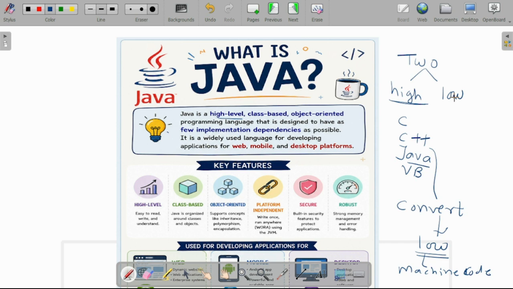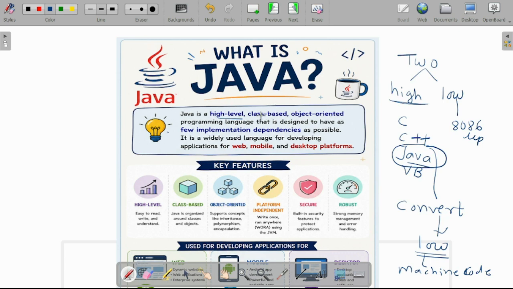In the case of low level programming language, we are considering the machine code that we write using an 8086 or 8085 program. So this is called a low level programming language. Our Java is a high level programming language.